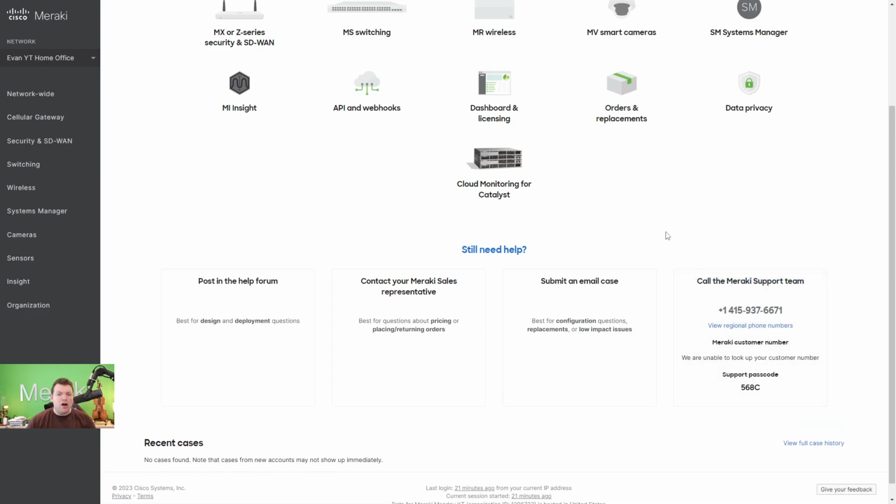Of course, we could call the Meraki support team. As this is a demo account, I don't have a Meraki customer number, but you will have a Meraki customer number which you could enter when Meraki support asks you. Of course, the great thing about Meraki support is that the first person that you connect to is trained full stack Meraki to be able to help you troubleshoot. So as soon as you call into support, the first person that you actually talk to on the phone will be someone who could help you troubleshoot directly.